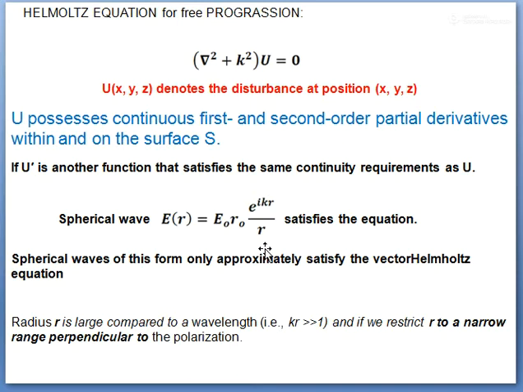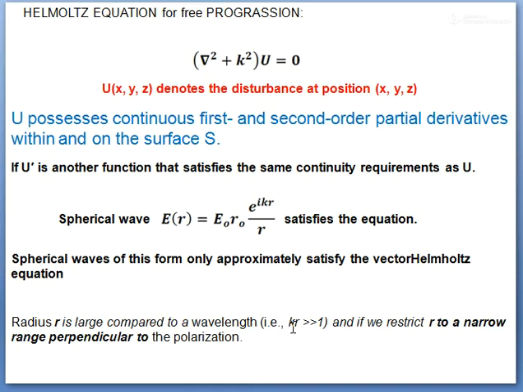Okay, and I will assume that the distance R is very large compared to the wavelength. Obviously since R is large, and k has a value of 2 pi by lambda, where lambda is extremely small, of the order of 10 to the power minus 8 meter, I can say that kR must be much greater than 1.